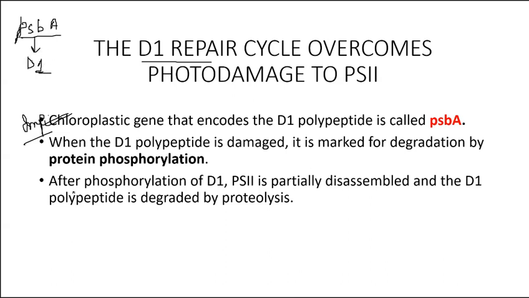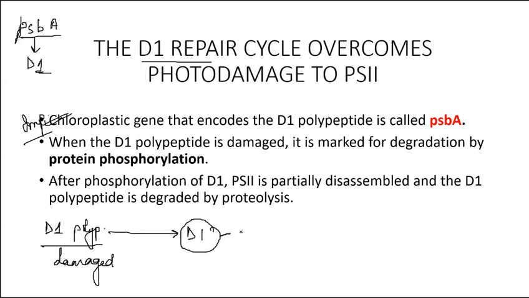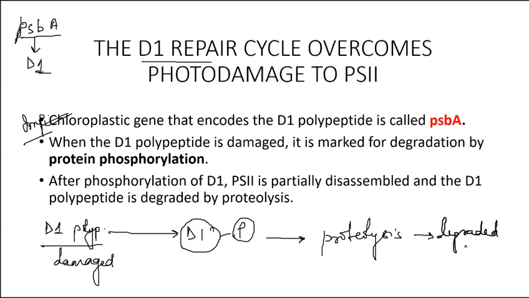Okay, so once this D1 polypeptide is damaged, what will happen? It needs to be degraded. How will it be degraded? First it will be phosphorylated, which will mark it for proteolysis, and it will be degraded. So phosphorylation after the damage will lead to the degradation of the D1 protein.